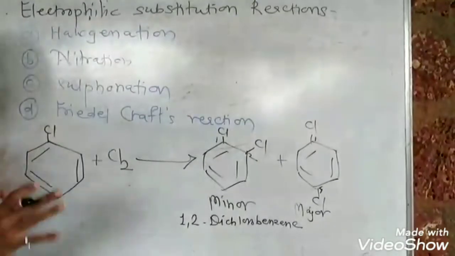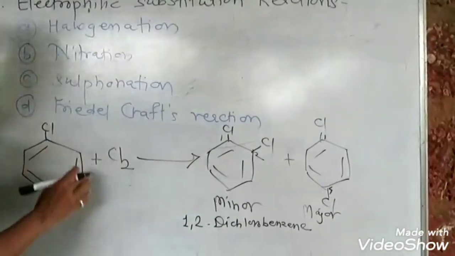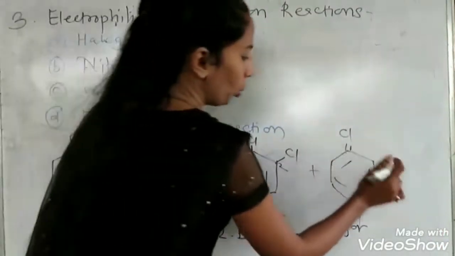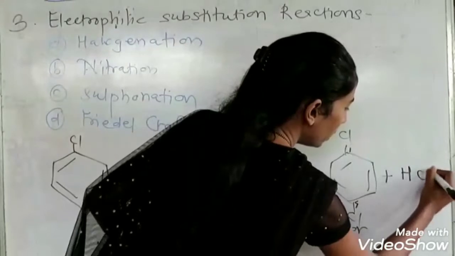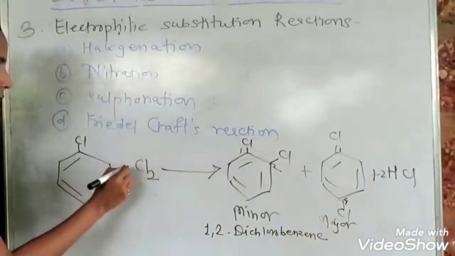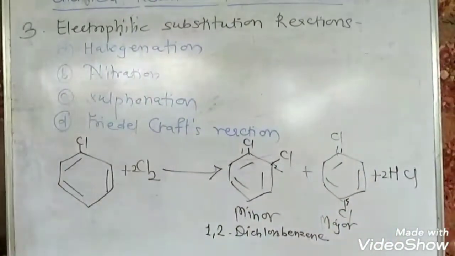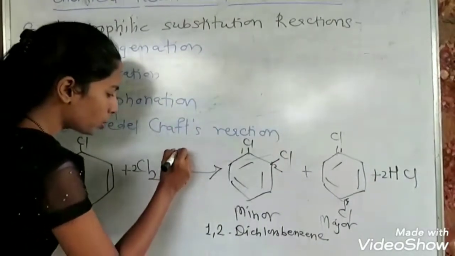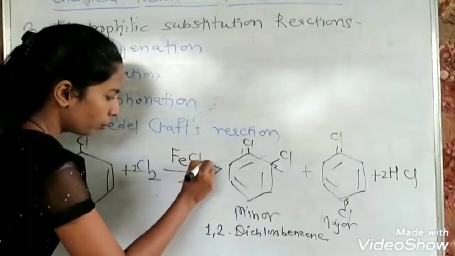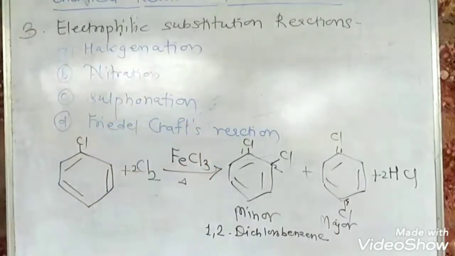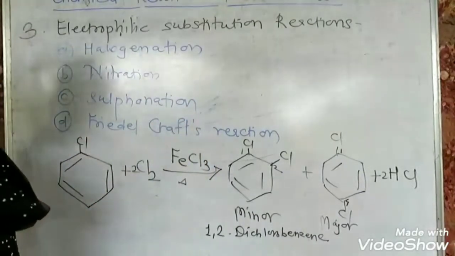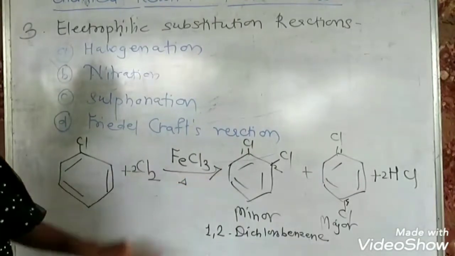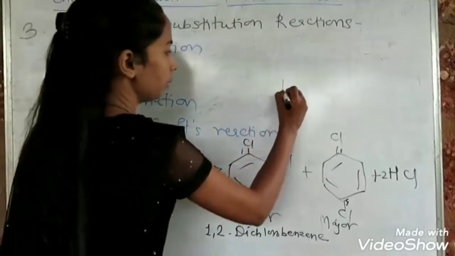Now this reaction is not completed yet. These hydrogens are replaced by chlorine and they are removed as HCl. We require 2 chlorines. Now this reaction is carried out in presence of a catalyst, which is ferric chloride or aluminium trichloride. This catalyst here serves as a Lewis acid.